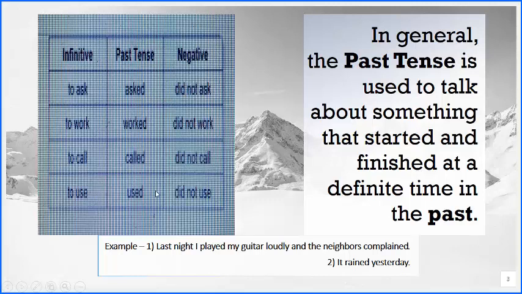So this table you will be able to follow as well. For example, last night I played my guitar loudly and the neighbors complained, or it rained yesterday. So this is the past tense.